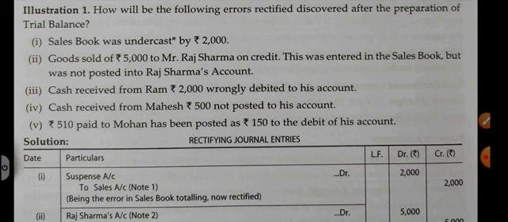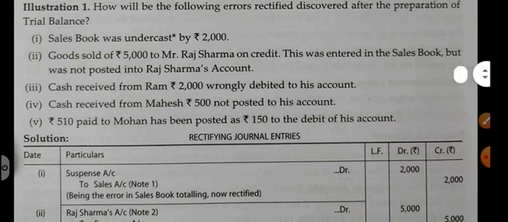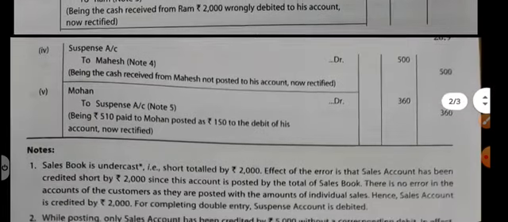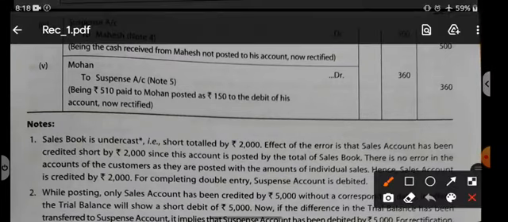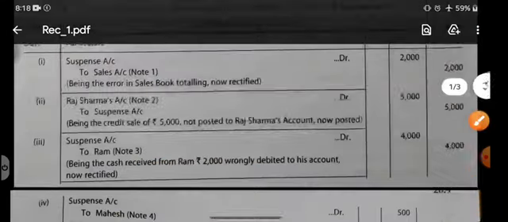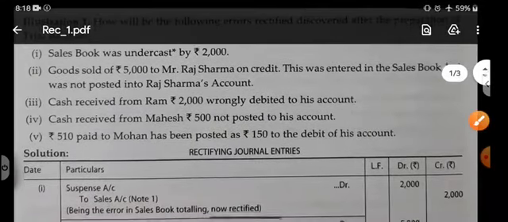Alright, we start with illustration number 1. How will the following errors, discovered after the preparation of trial balance, be rectified? Point number 1: sales book undercast. Undercast and overcast are two different things. The explanation of undercast is written as short totaled. So undercast means short totaled, totaled less. The sales book is undercast right now.